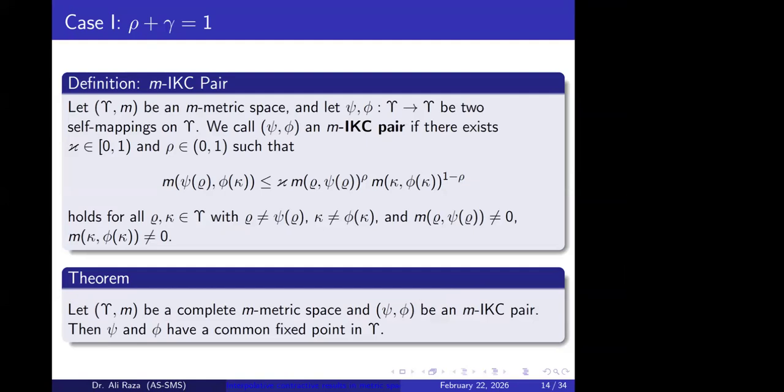So we can say that this pair of mappings is a pair of interpolative Kannan type contraction if it satisfies these conditions. Now we are talking about this construction in a more generalized distance structure, which is the M metric spaces. So if we have a complete M metric space, and psi and phi is a pair of interpolative M Kannan type contraction, then this pair has a common fixed point in this complete metric space.